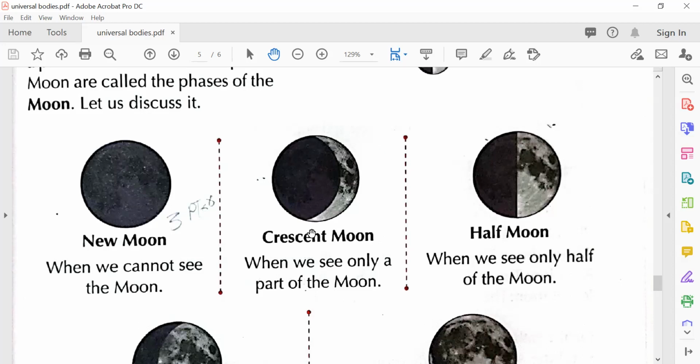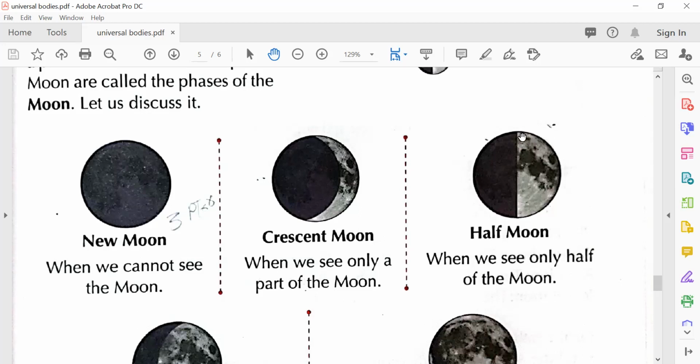Slowly, after some days, 6 or 7 days, you see it is becoming half. We are talking about Eid. On Eid you see the crescent, and Ramadan also starts when you see the first crescent, and say okay, we have seen the crescent, so now Ramadan starts.